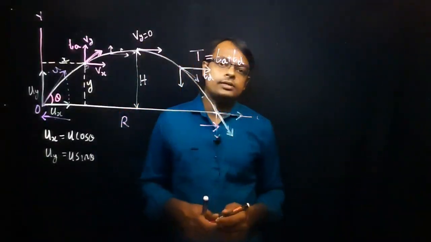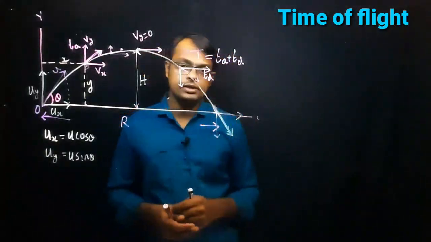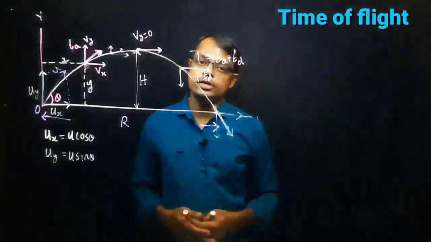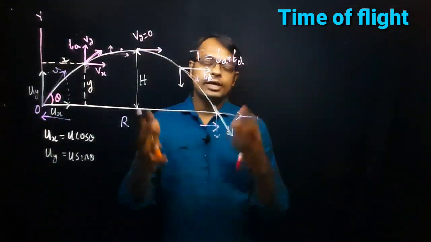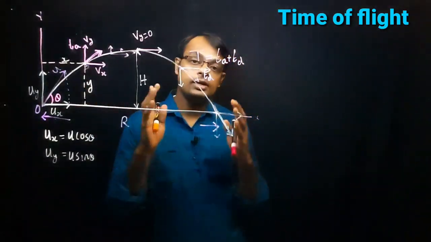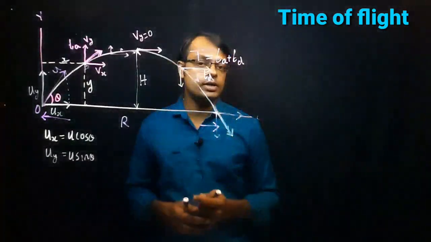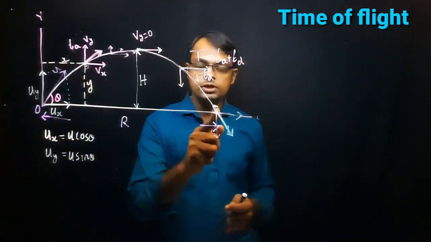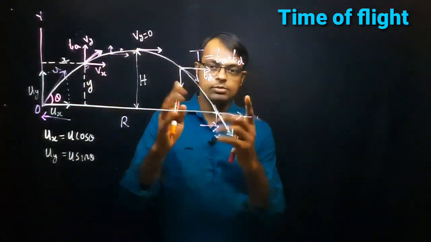Now let's calculate the time of flight, marked here with capital letter T. The time of flight can be written as time of ascent plus time of descent. What is meant by time of flight? Time of flight means the total time for which the projectile is in the air. That means from the point of projection till the object reaches the ground, the object is in the air only.